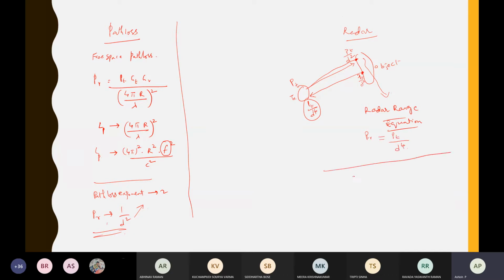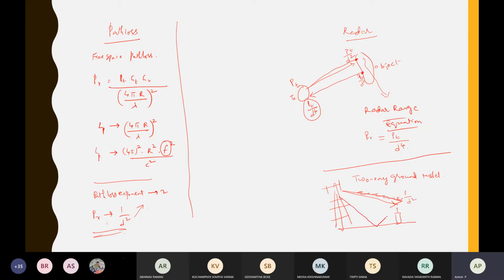So same is the case with the two-ray model. If some of you are studying wireless communication, there is a two-ray reflection model. If you have a receiver and a transmitter here, a mobile tower, this is the direct path like this. Then this path will have the path loss 1 by d square.